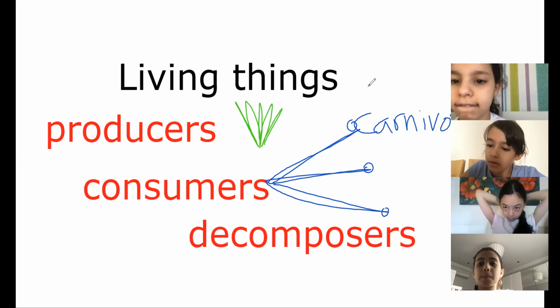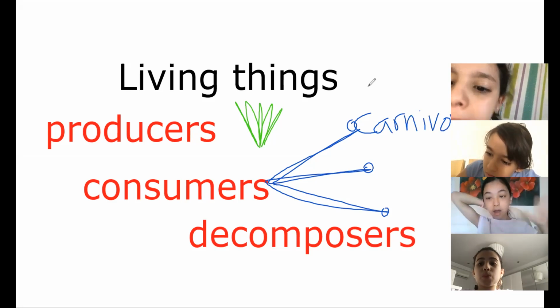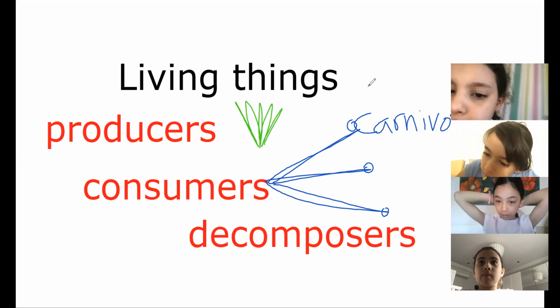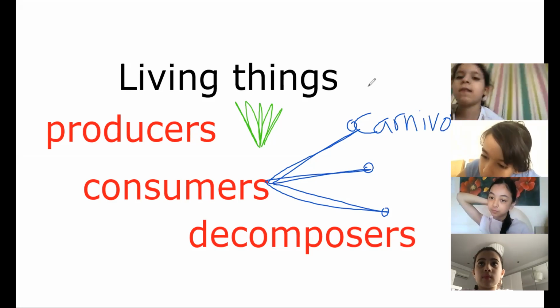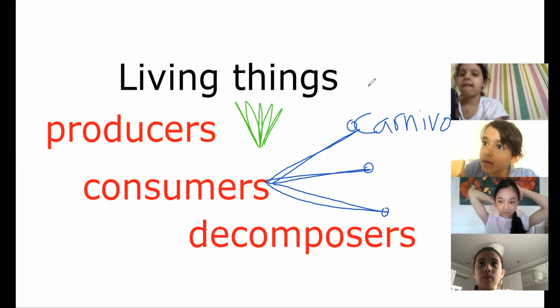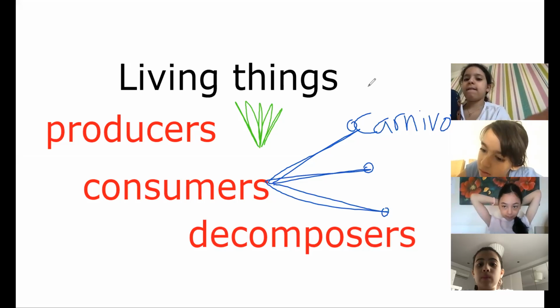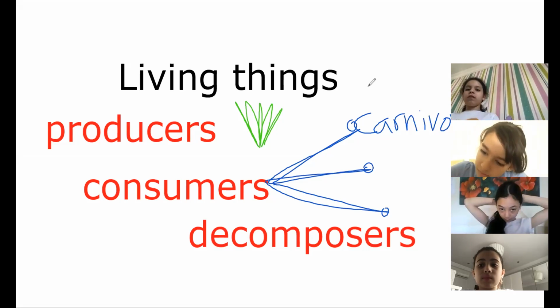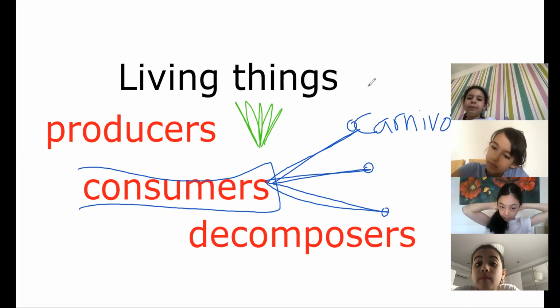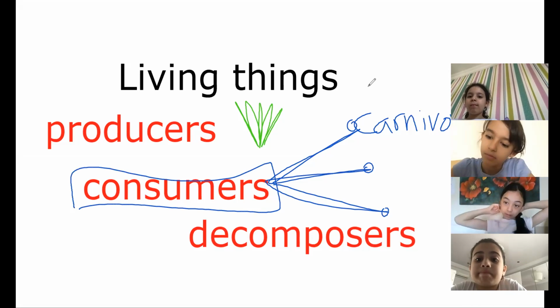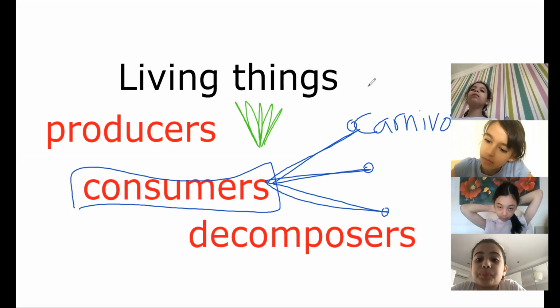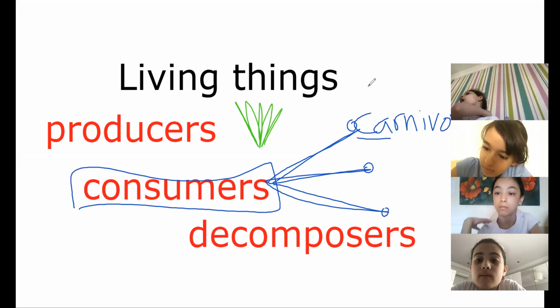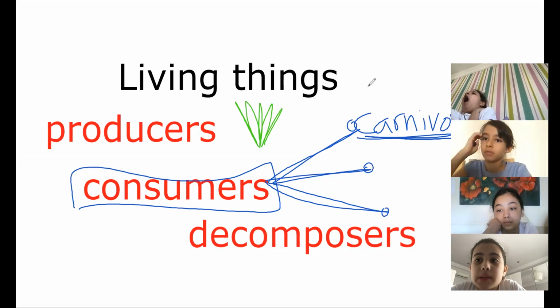What about some other division? Is meat a decomposer? A decomposer will eat what? Dead things. These are living things, but I'm talking about consumers. Consumers will only eat living things. So if they eat only meat, I will call them carnivore. If they eat only plants, what do I call them?